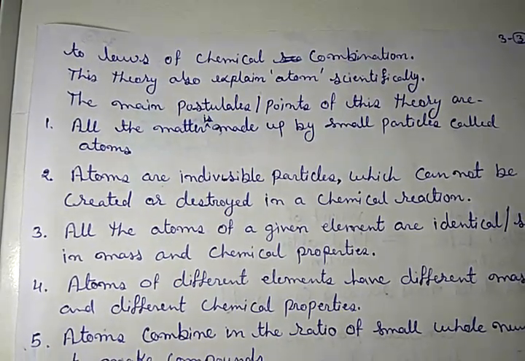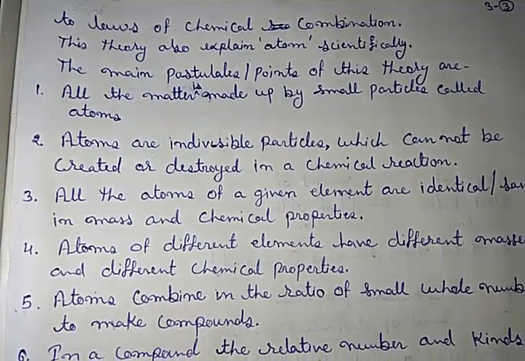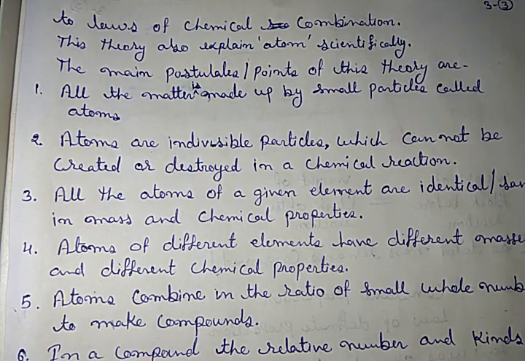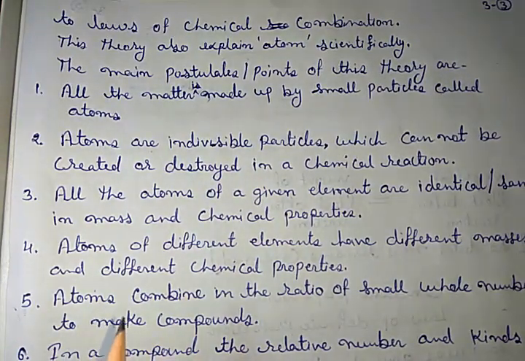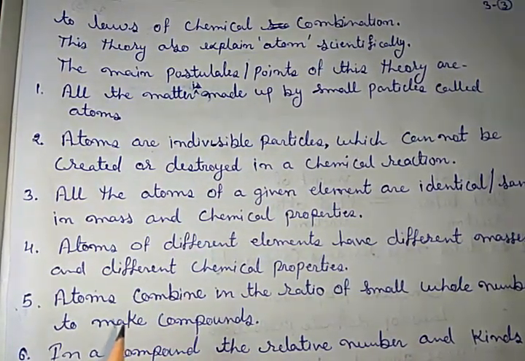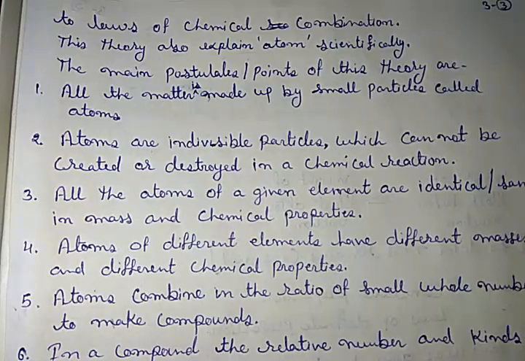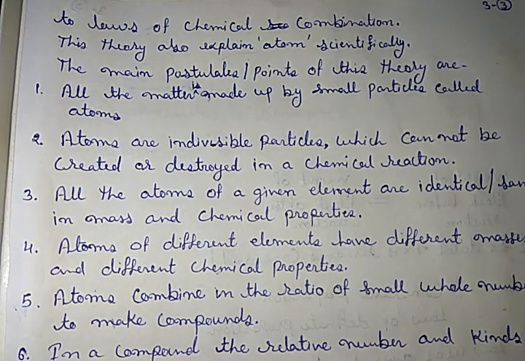The second point is atoms are indivisible. That means we cannot divide them. But let me clear you that this point has objection. As I informed you in the starting, now it is clear that the atom is also divisible into subatomic particles, which are electron, proton and neutron.